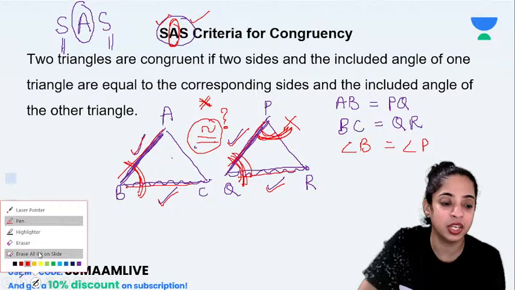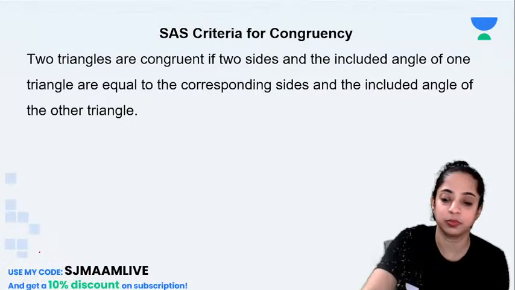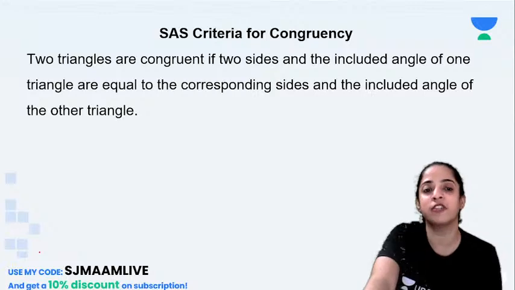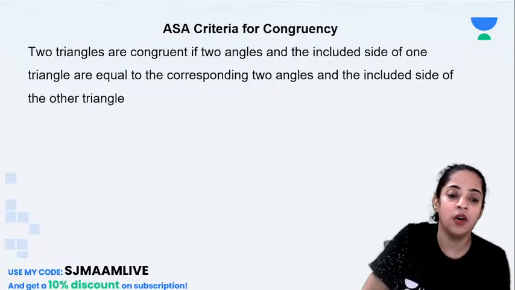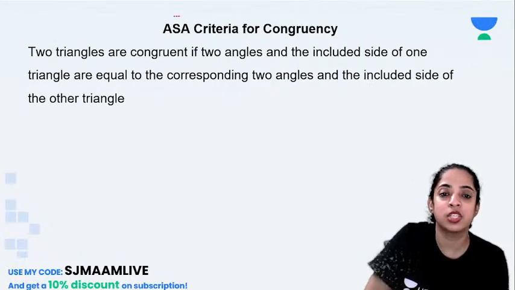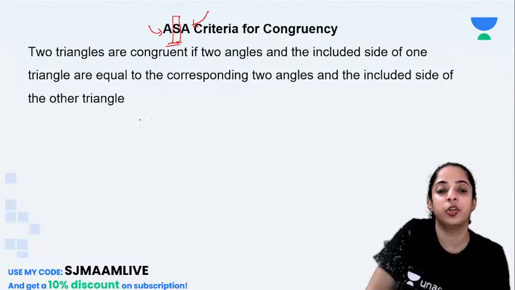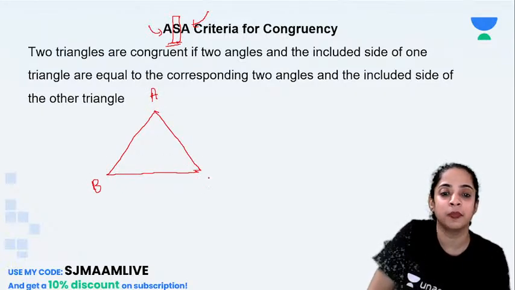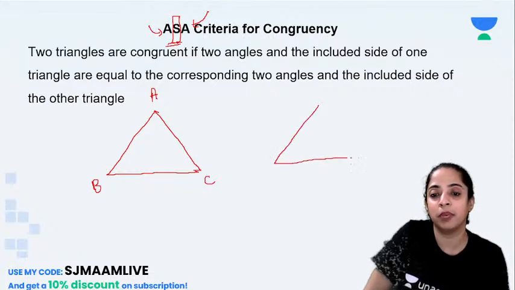Okay, so let me erase all the ink. So SAS is understood, that the angle has to be sandwiched between the two sides. Now in ASA, you see this S is sandwiched between A and A. That is, the side is sandwiched between two angles. So if I take a triangle ABC like this, and this is the triangle PQR,